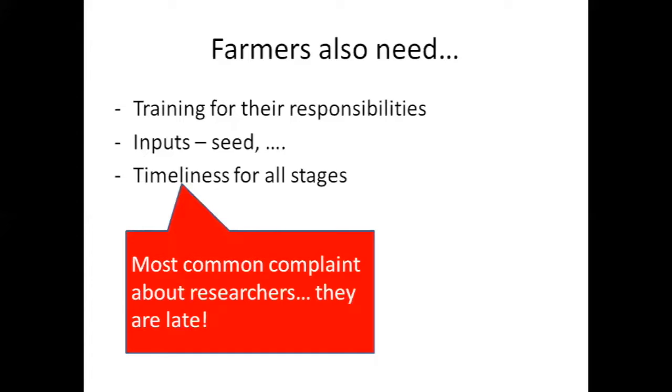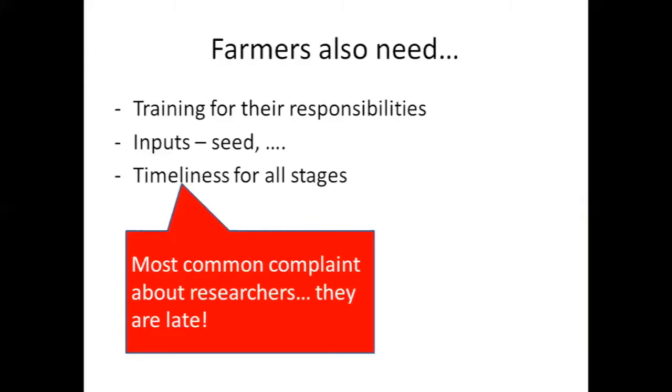What were the good things about being part of this trial? What was not good about being part of this trial? The most common complaint about working with researchers and doing trials with researchers is that the researchers are late. They're late in bringing the seeds, they're late in explaining what to do with them, they're late in coming to take the measurements in the field, etc.